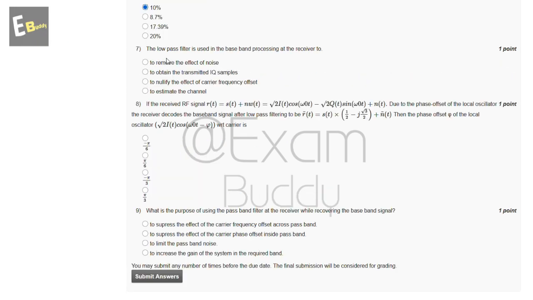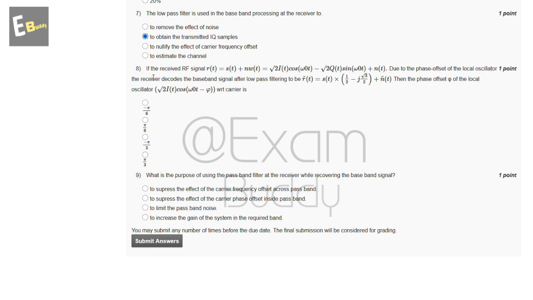Now the seventh question is: the low pass filter is used in the baseband processing at the receiver to... So these are the options, and the answer of our seventh question is B, to obtain the transmitted IQ samples. Now the eighth question is: if the received RF signal r(t) equal to s(t) plus n(t), and so on. And the answer of our eighth question is D, pi by 3.